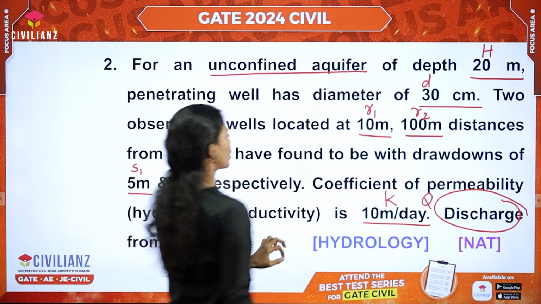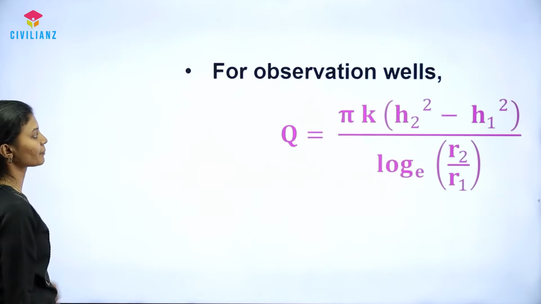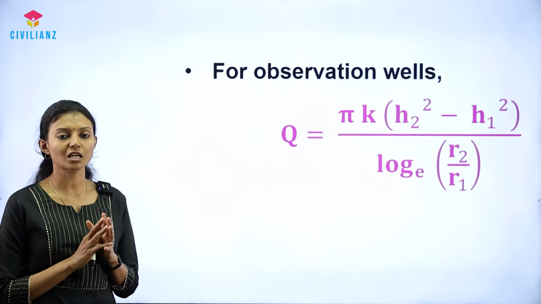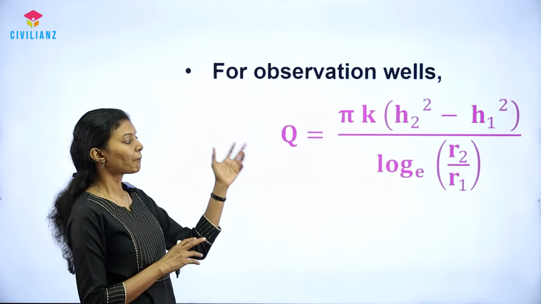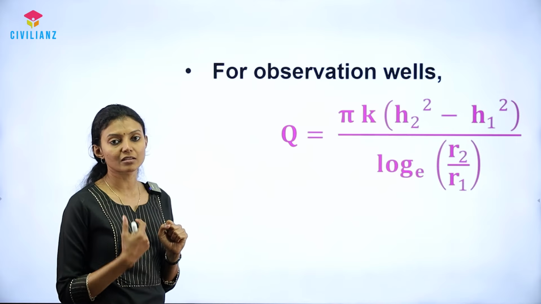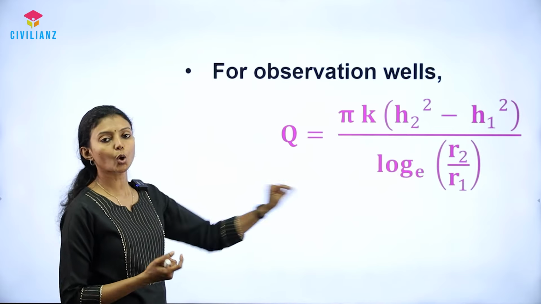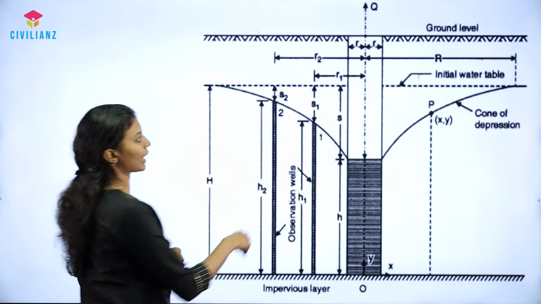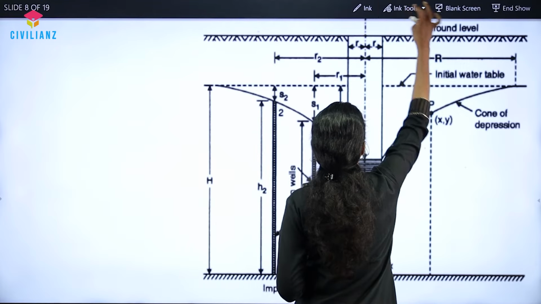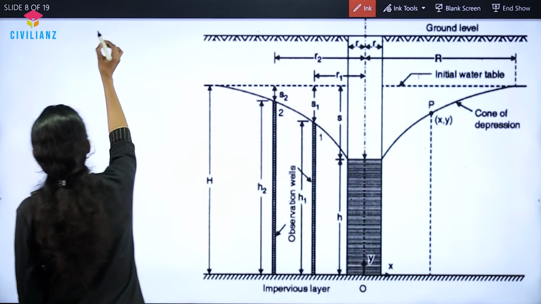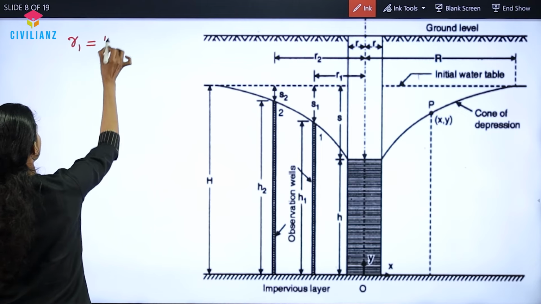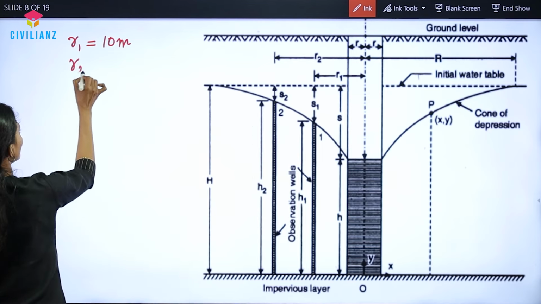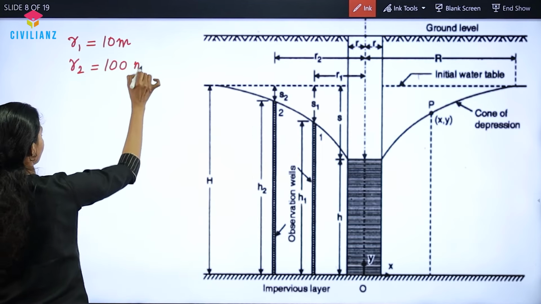So let us see the equation for the observation wells. For an unconfined aquifer in the presence of observation wells, the discharge is calculated using the equation pi k into h2 square minus h1 square divided by log to the base e r2 by r1. So let us see the diagram and find out the values. Here R1 is given as 10 meter, that is the radial distance of the first observation well. R2 is given as 100 meter.